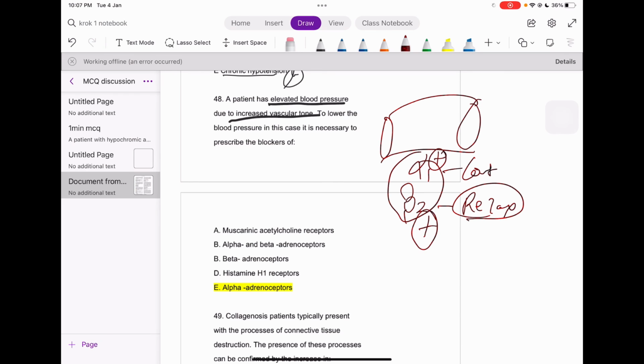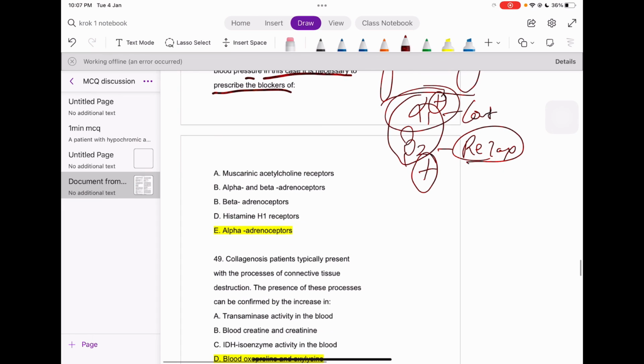So if there is increased vascular tone out here, what can be happening? Maybe alpha is acting more. To lower the blood pressure in this case, it is necessary to prescribe the blocker of what? Muscarinic? No need. Alpha and beta, I don't know.